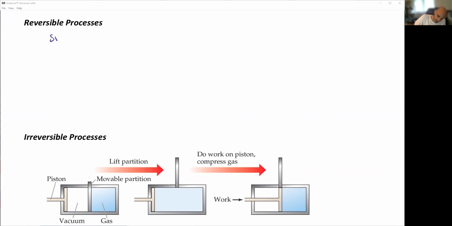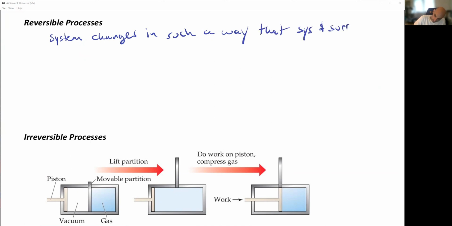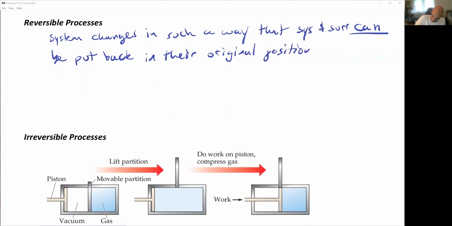A reversible process is one where the system changes in such a way that the system and surroundings can, with no outside effort, be put back in their original position by exactly reversing.